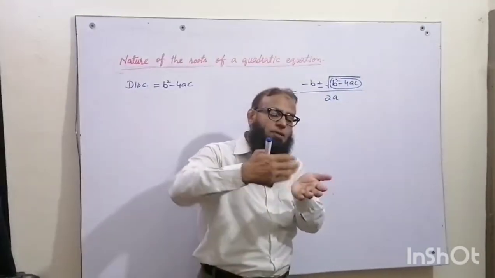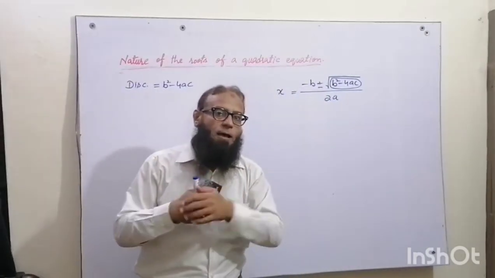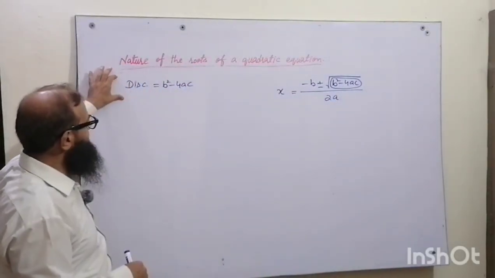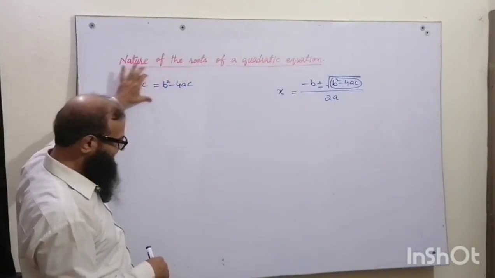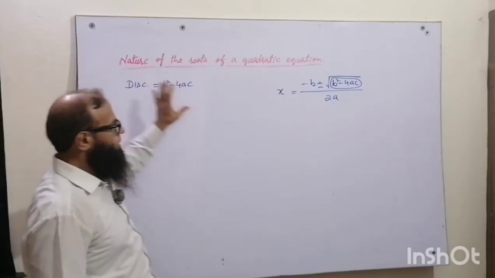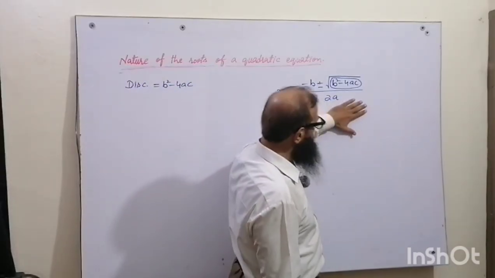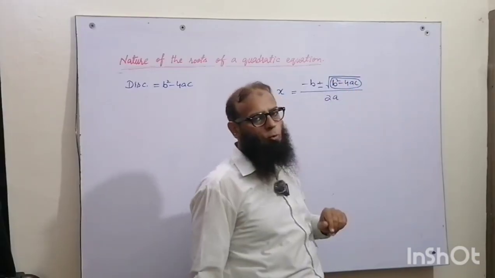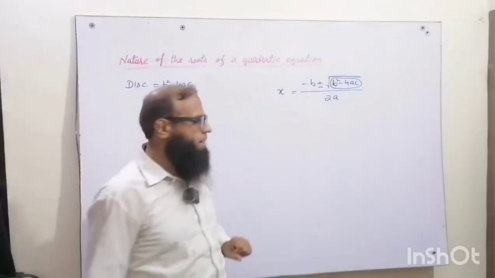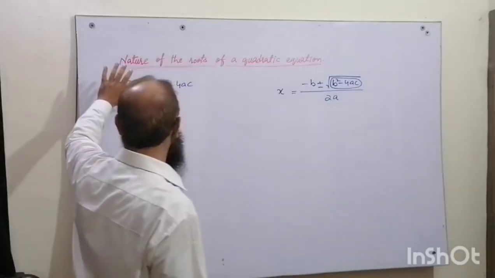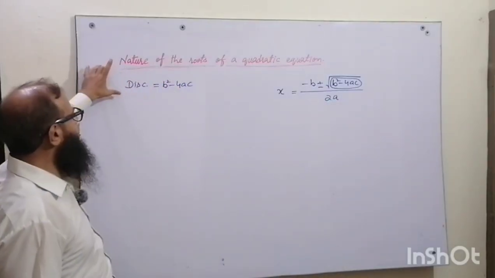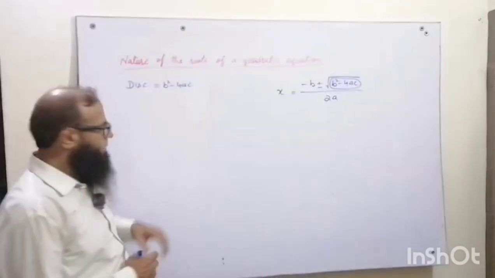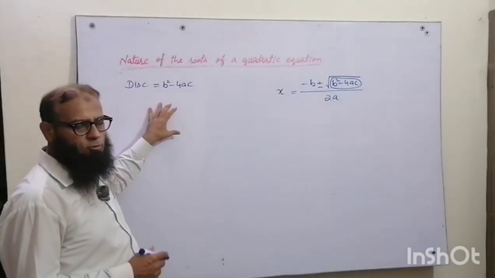Discriminant means it differentiates between them. How? Look here. This is called discriminant. So it is the quadratic formula. Here this b square minus 4ac which comes under the square root is called discriminant. And how it is helpful for us to find out the nature of the roots without solving the equation, we are now going to learn it.